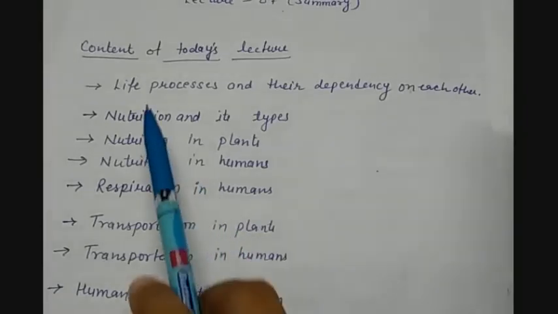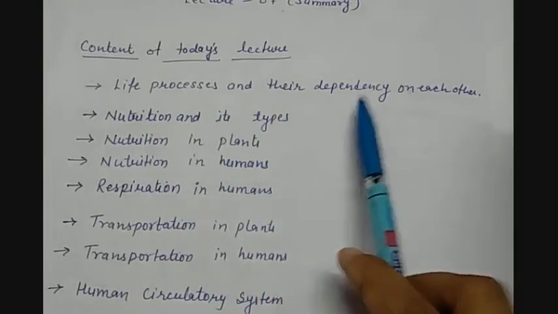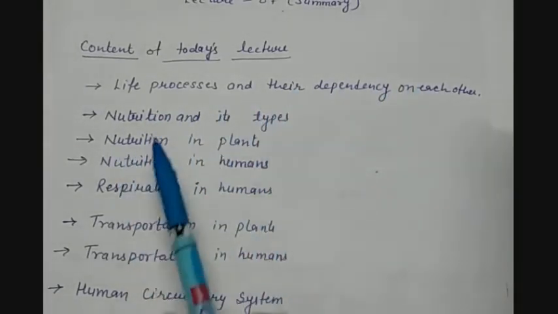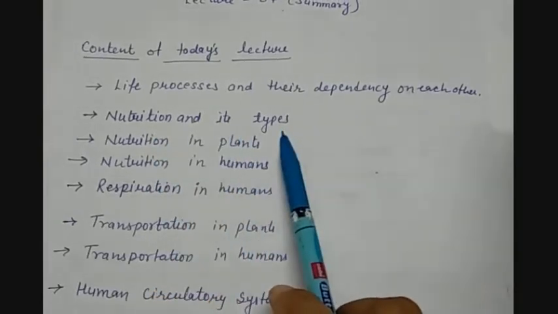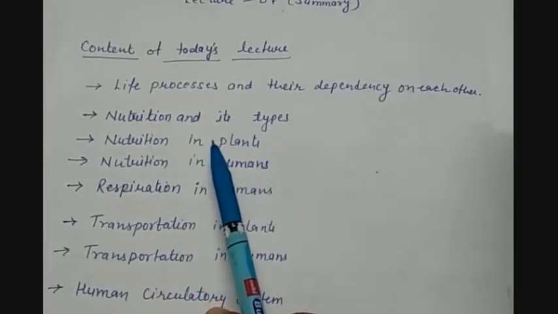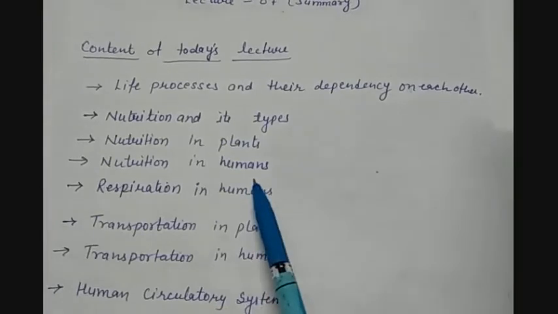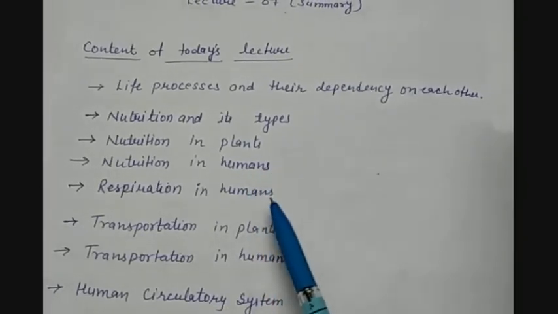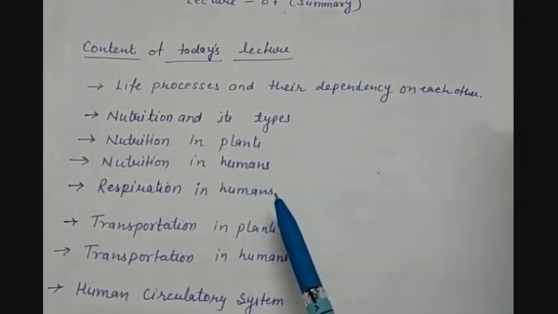First, we'll understand what life processes are and their dependency on each other. Then later, nutrition and its types. Then we'll understand the nutrition in plants and in humans. Then the second life process, which is respiration in humans.